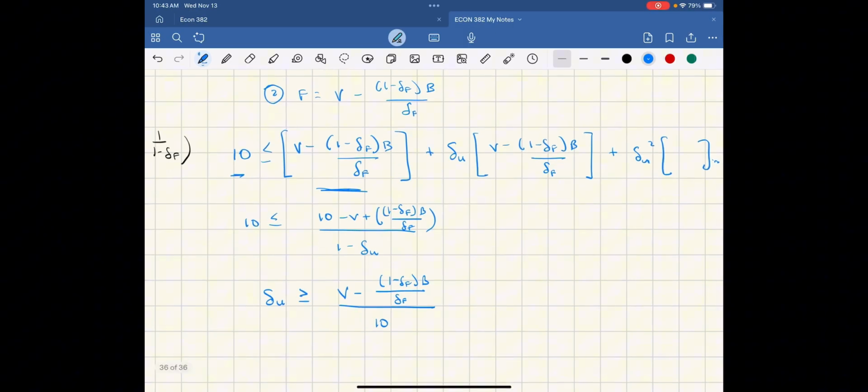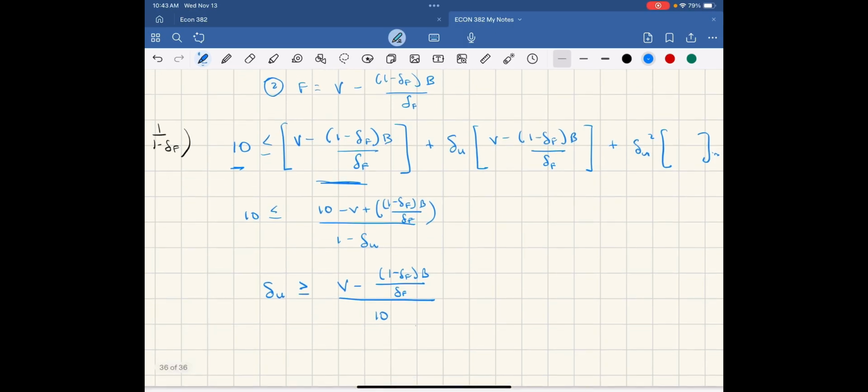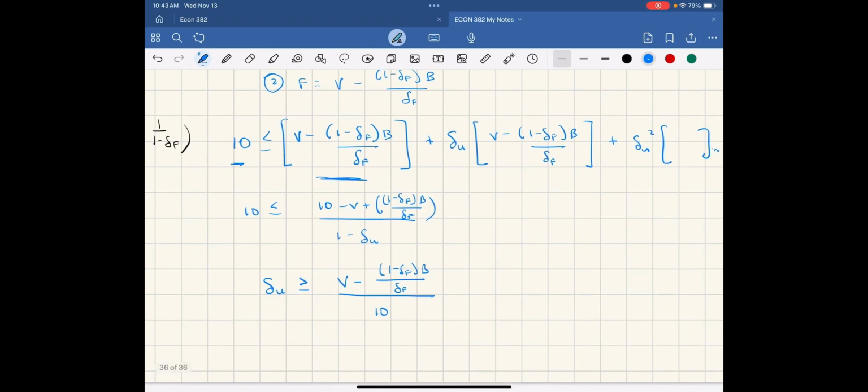as long as the discount rate is greater than this value, the union would offer V minus 1 minus delta F B over delta F as their offer. If not, and this is F would equal that, if not, then F is 0.